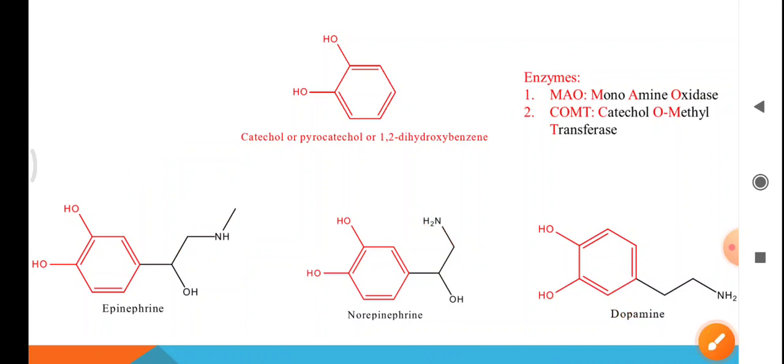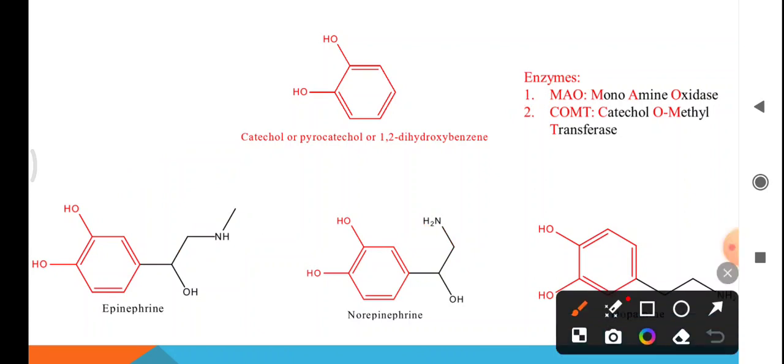The next enzyme involved is COMT, that is catechol O-methyltransferase, which was found to transfer the methyl group of S-adenosyl methionine to the catechol ring of catecholamines. That is, it transfers a CH3 group from S-adenosyl methionine to OH group.